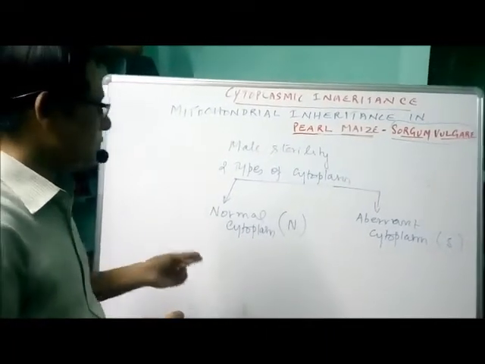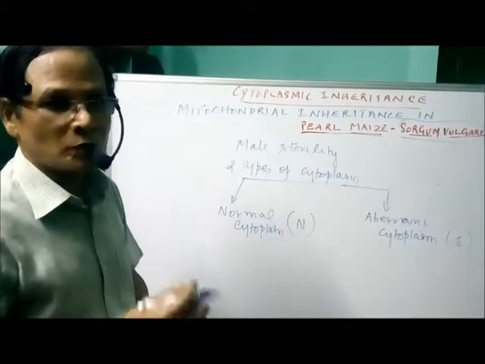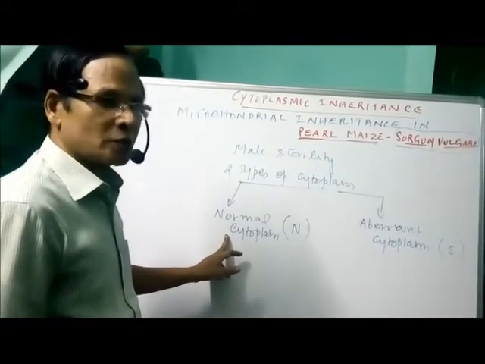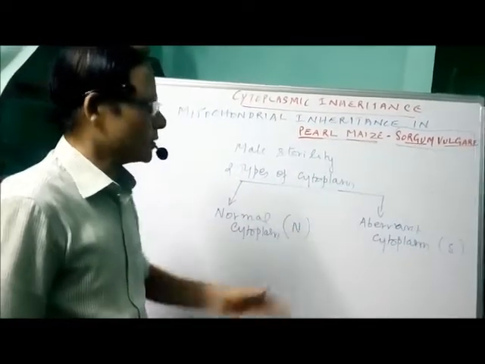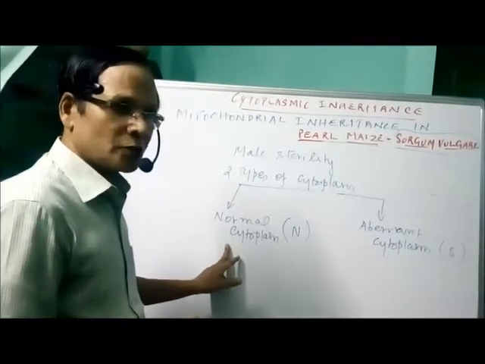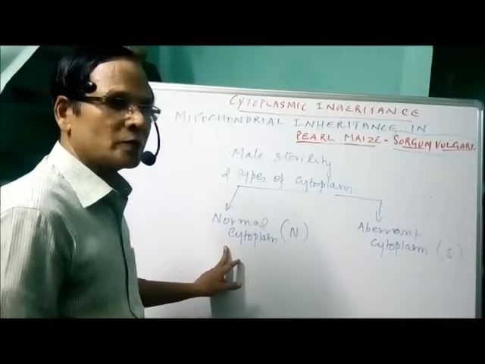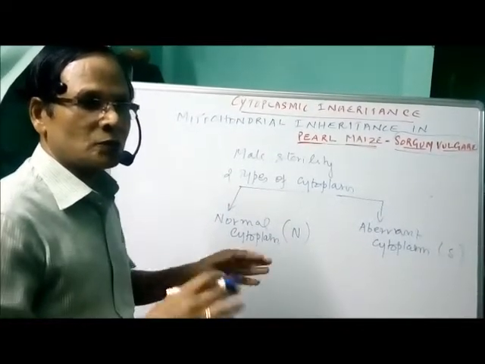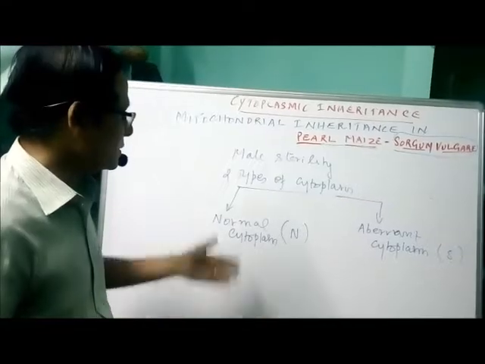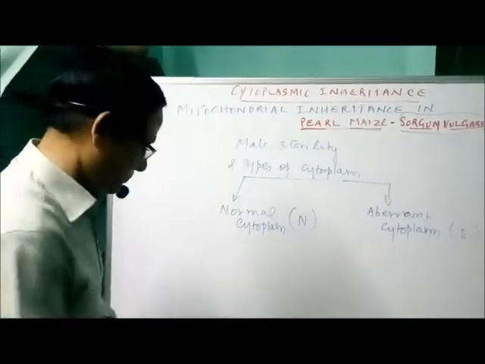Now what is a cross effect? Let us take two different types of crosses, the reciprocal crosses. One, a male with a normal cytoplasm and a female with aberrant cytoplasm. Second, a male with aberrant cytoplasm and a female with normal cytoplasm. These are the two reciprocal crosses. What is the result we are getting? Let's see the illustration.